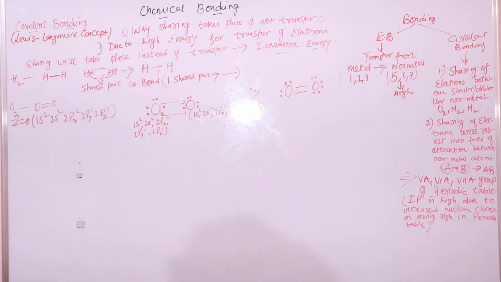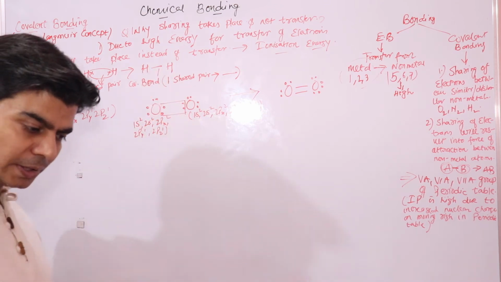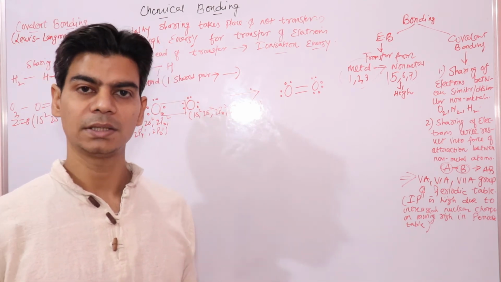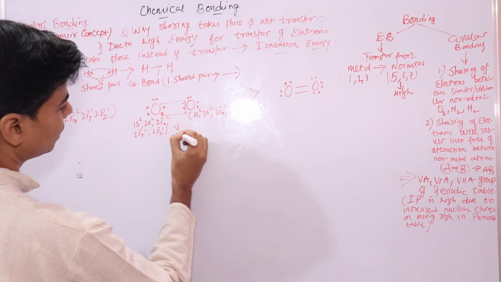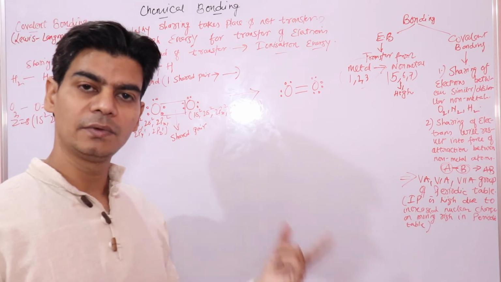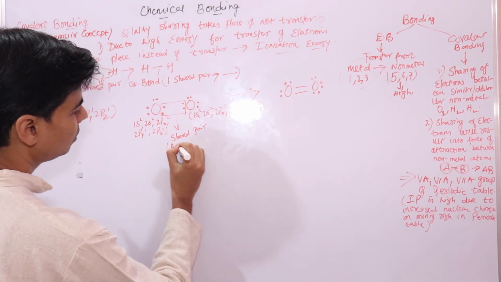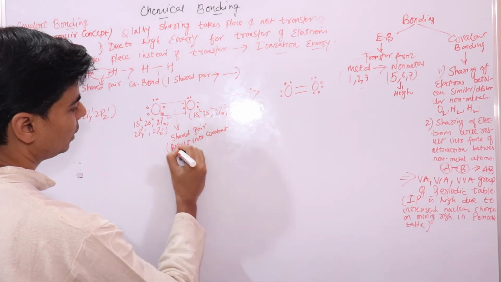Right? Now one important thing that we need to understand here is these are shared pair of electrons. Like we said here, since these electron pairs are shared between two atoms so as to achieve stability by attaining 8 electrons in the outermost orbit, we call these shared pair of electrons. And it is these shared pair of electrons that will result into chemical bond or covalent bond.